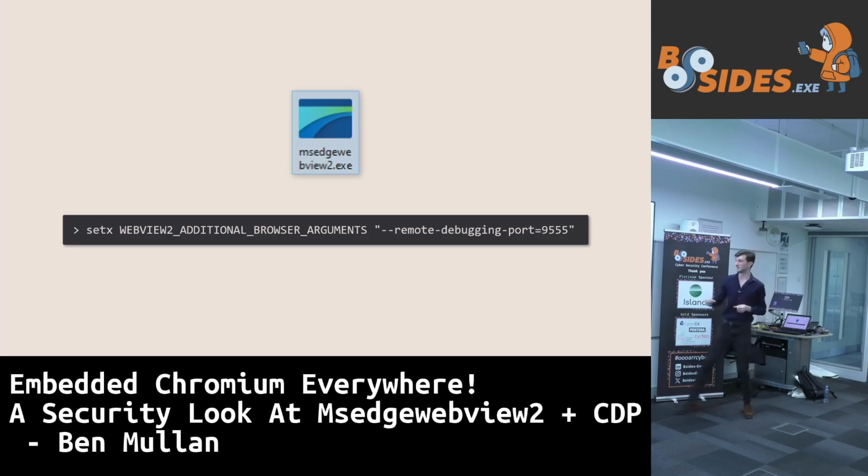There is an environment variable for our old friend msedgewebview2 called WEBVIEW2_ADDITIONAL_BROWSER_ARGUMENTS, and this is meant for setting something like a proxy server, something innocent and innocuous like that. But we can slightly abuse this mechanism. We can inject into these command line arguments a remote debugging port. Okay, this might be good.